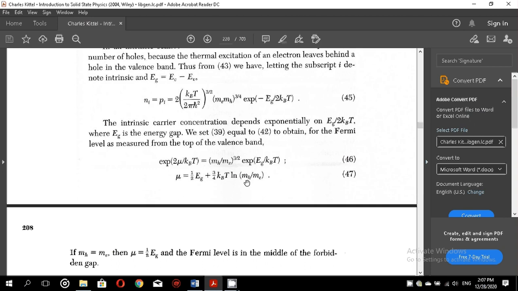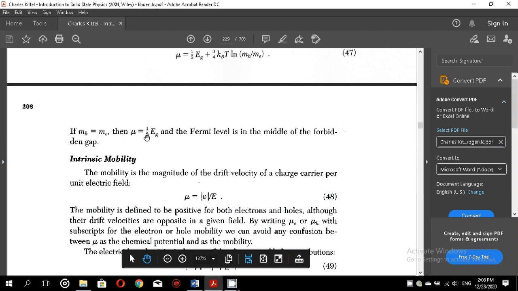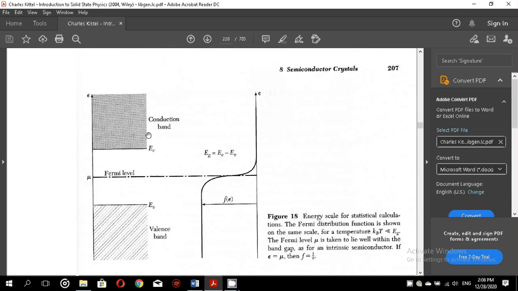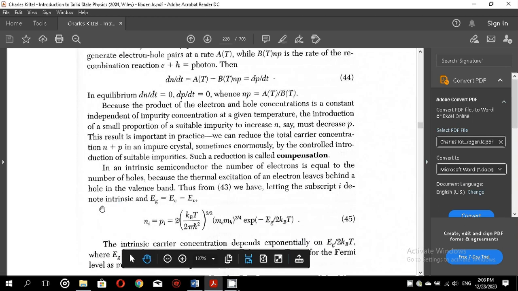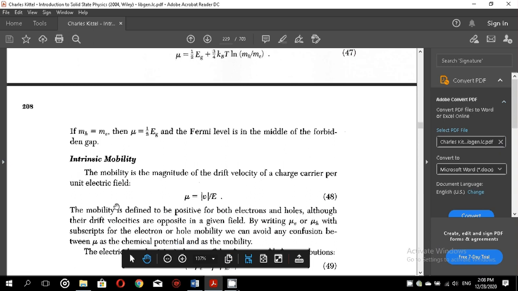Now if the effective mass of the hole is taken equal to the effective mass of the electron, then this ratio will be 1, and you know that log 1 is 0. So in that case, mu will be exactly equal to half Eg. What does this mean? This means that the Fermi level is exactly in the middle of the gap. That's why we have shown the Fermi level in the middle of the band gap, because the Fermi level is equal to half Eg.